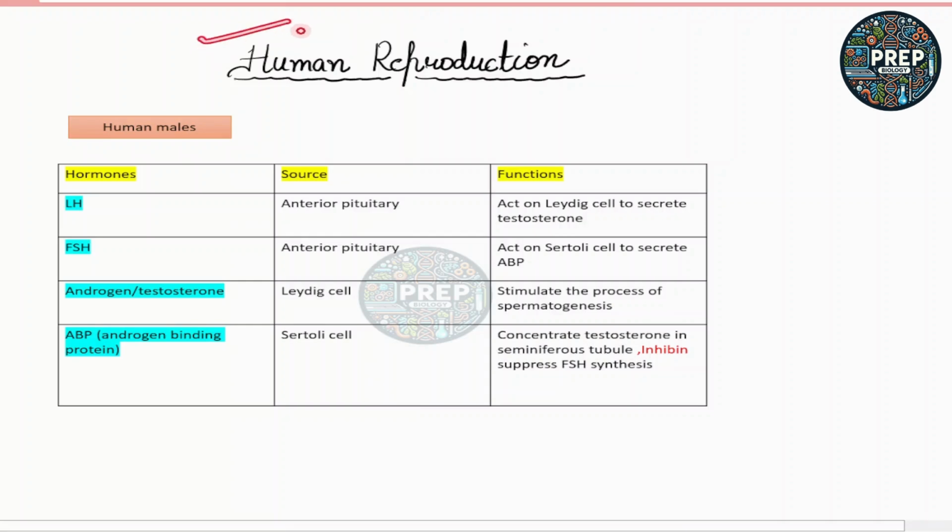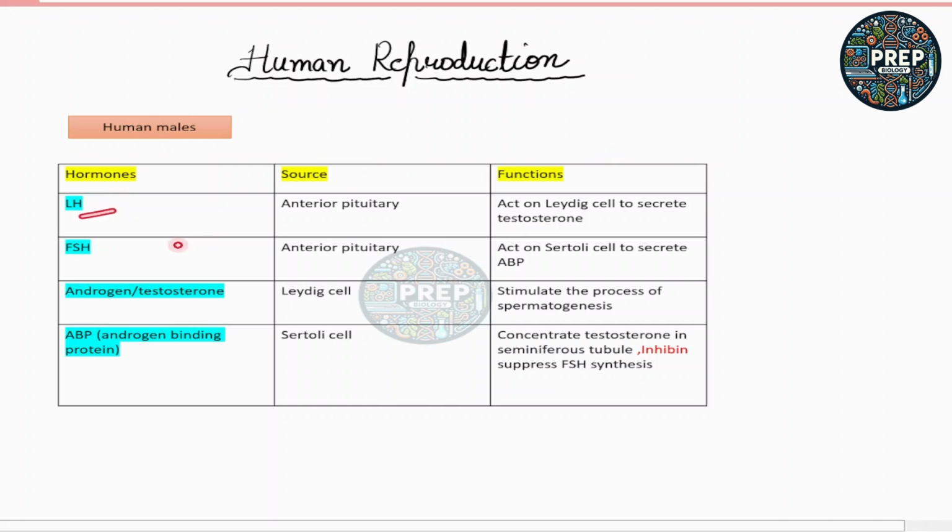So today in this lecture we are going to discuss all the hormones from your chapter number 2, that is human reproduction. Okay, we are going to discuss first the human males and second the human females. So in human males, the hormones, their source of secretion and their functions are very important.